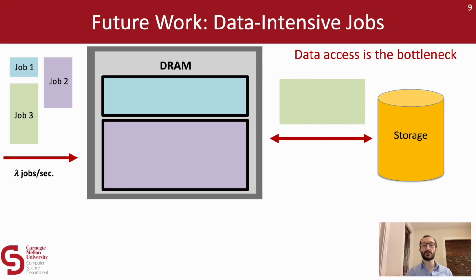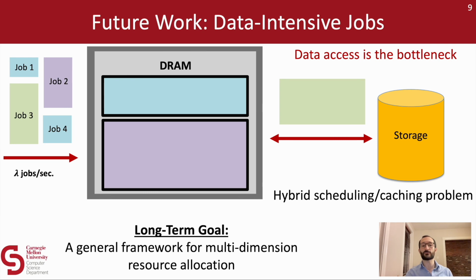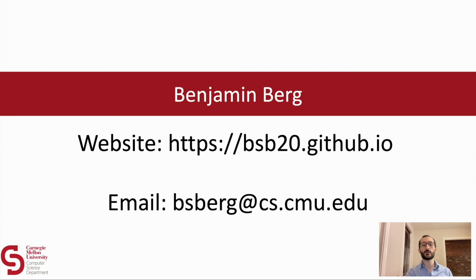allocation policy to tell us which data to evict from DRAM to make room for arriving jobs. And this is complicated by the fact that newly arriving jobs might try to reuse the same data as past jobs. So this is actually something like a hybrid scheduling and caching problem. But beyond just CPU or DRAM, we can imagine jobs requiring all sorts of resources. So even longer term, my goal is to devise a general framework for tackling multidimensional resource allocation problems. Thank you, and please see my website or send me an email if you have any questions.